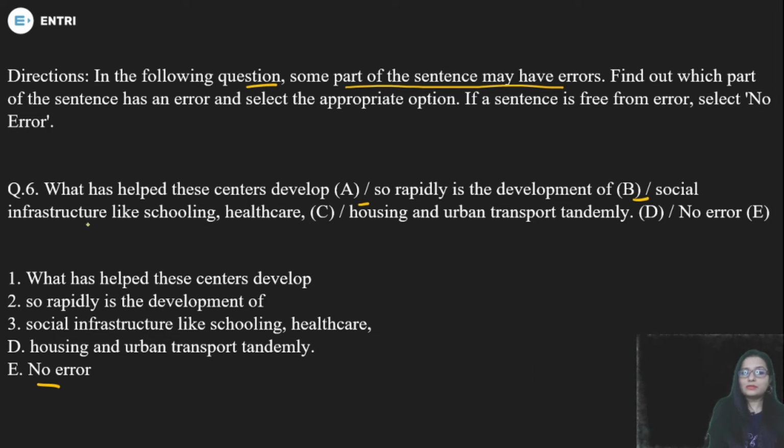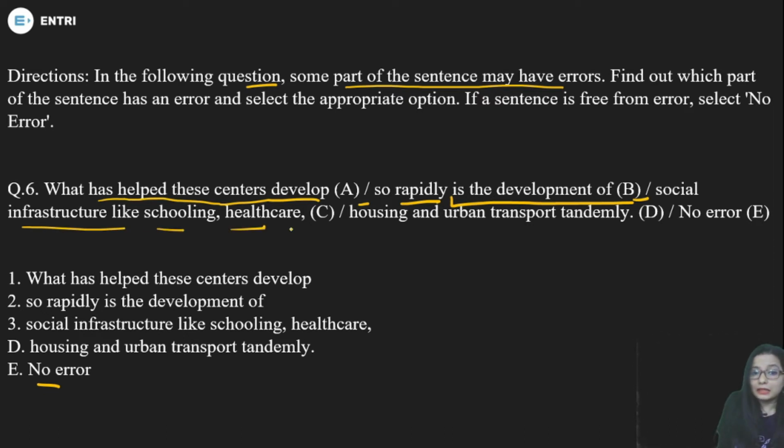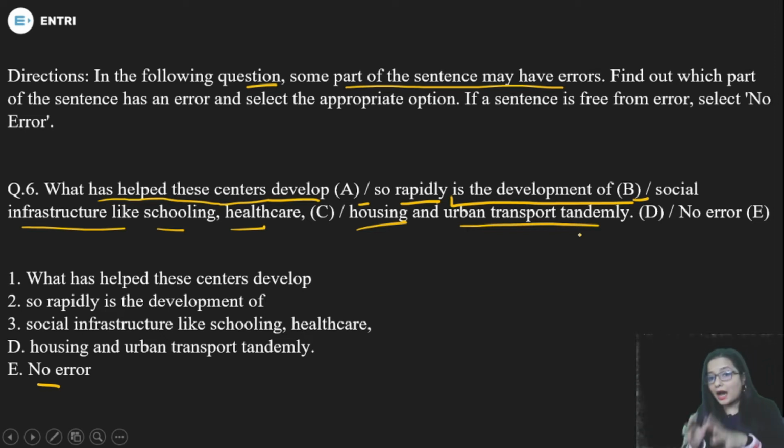So let's read the sentence. What has helped these centers develop so rapidly? I think you are able to understand what has helped, the perfect tense. These centers develop perfectly fine, no problem at all, so rapidly. Now, is the development of social infrastructure like schooling, healthcare, housing, urban transport, and the word at the last is written as tandemly. Okay, so take a moment, pause the video and try to figure out where is the problem. If not, then think about it.